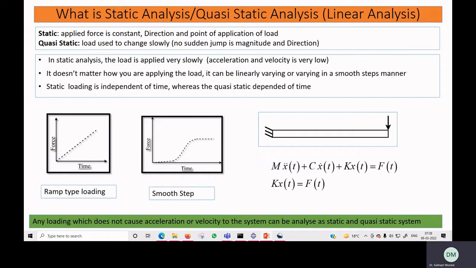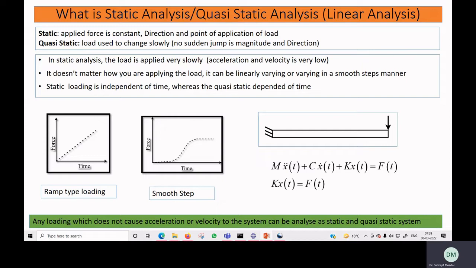But in many cases in real life, you will observe that we apply the load slowly. When we perform a static analysis, we apply the load very slowly and we measure the displacement. Okay, so in this type of load, you can see the load is changing with time. The load is not constant. There is a gradual change of the load with time. If the load changes with time slowly, then that type of analysis we can call a quasi-static analysis.